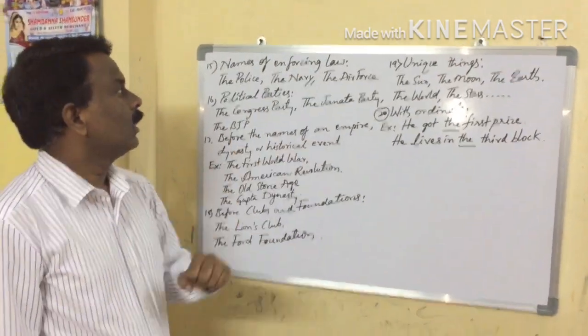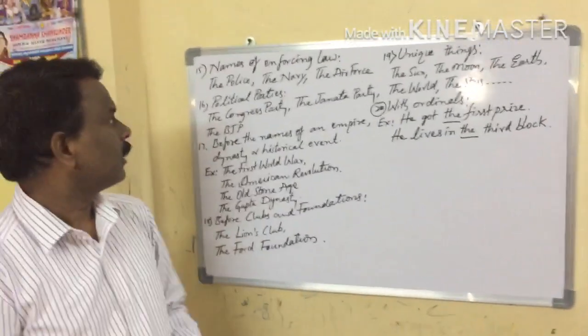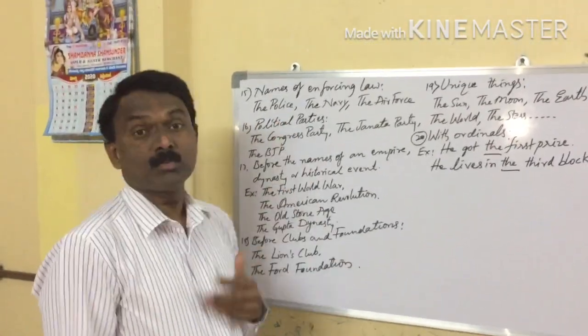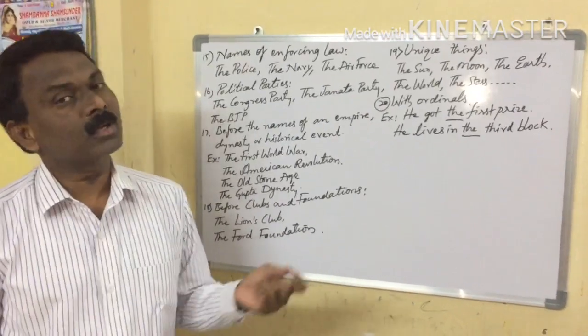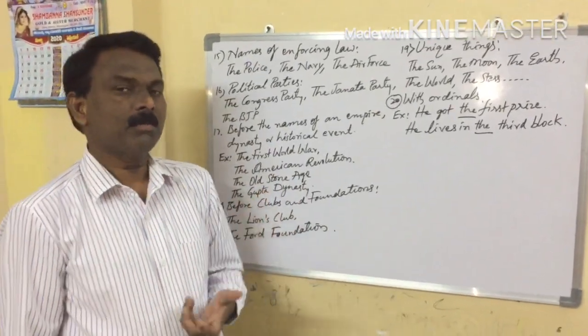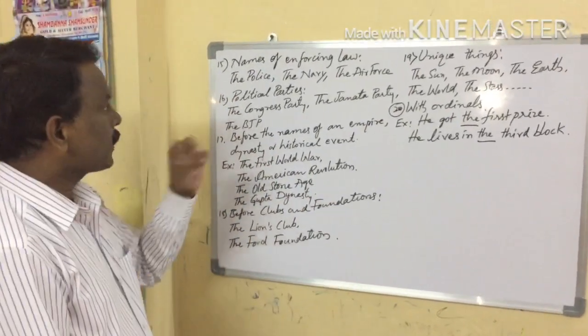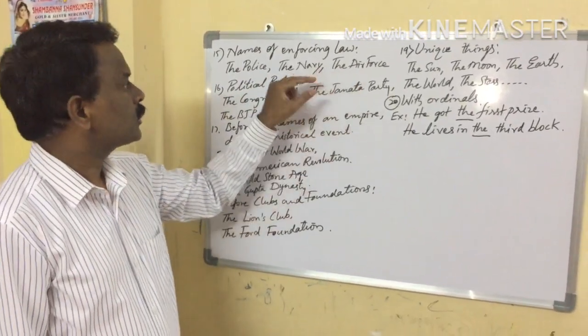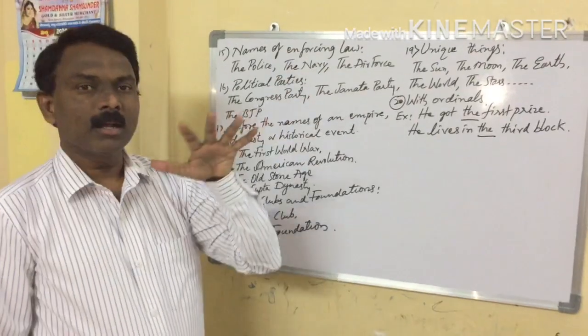Okay, related to law, names of enforcing law. The police. Here it indicates plural form. If only one person, we can use a policeman. Okay, plural, the police, the navy, the air force. So these are all enforcing law.